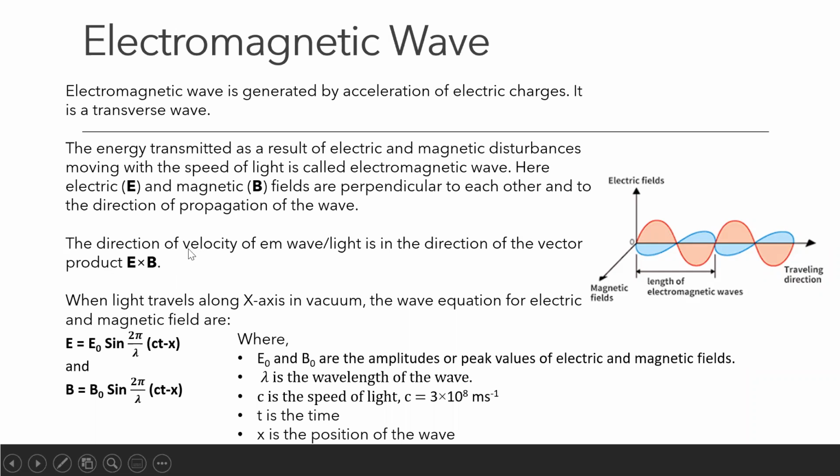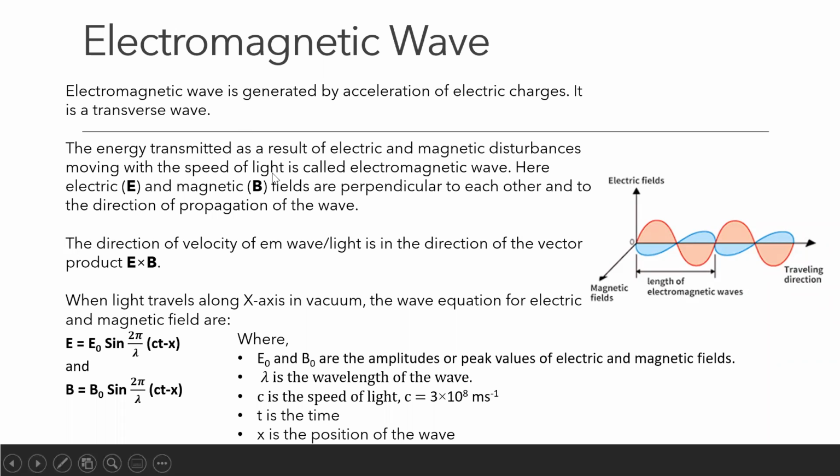And when we take the cross product of two vectors, what will we get? We will get a vector because it's called a vector product. So the velocity of the electromagnetic wave, which is also a vector, can be obtained by the cross product of E and B, E cross B. So we know that the vector product will be perpendicular to the two vectors which are multiplied. So the velocity is perpendicular to both the electric field and the magnetic field.